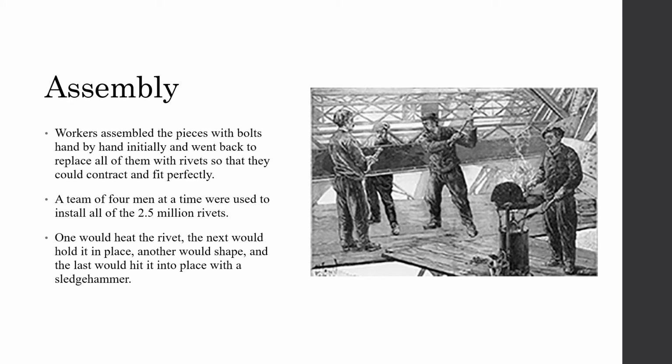For the assembly of the Eiffel Tower, workers assembled the pieces with bolts by hand initially and went back to replace all of them with rivets so that they could contract and fit perfectly after they were assembled. Groups of teams of 4 men at a time were used to install all of the 2.5 million rivets that made up the tower.